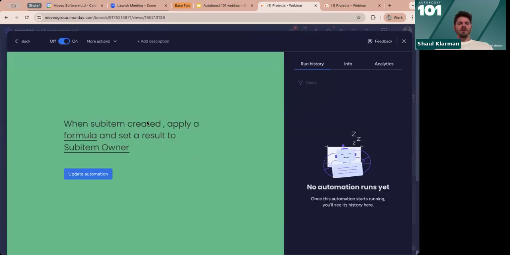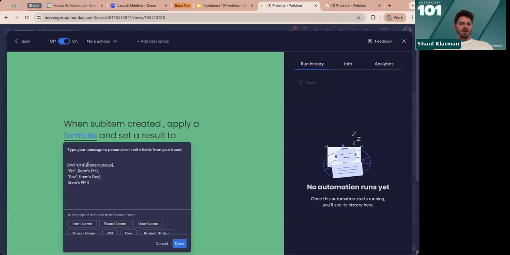So we have something like this. When a sub-item is created and then we want to do something, and then this is how we understand something about the conditions of the sub-item, okay? Our syntax says that if you want to use information from sub-items, all you need to do is this: sub-items dot, and then the column ID, okay?